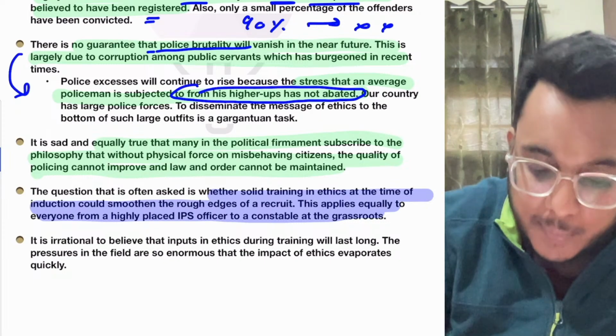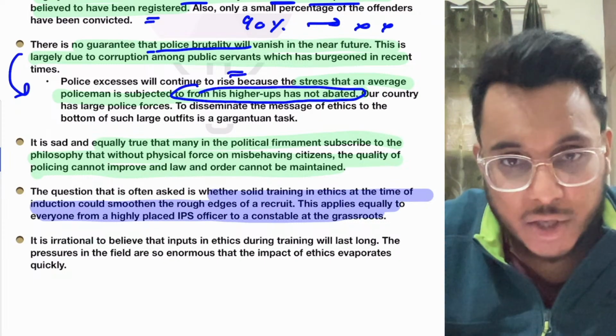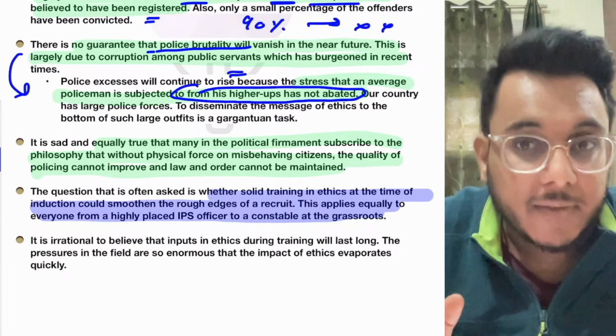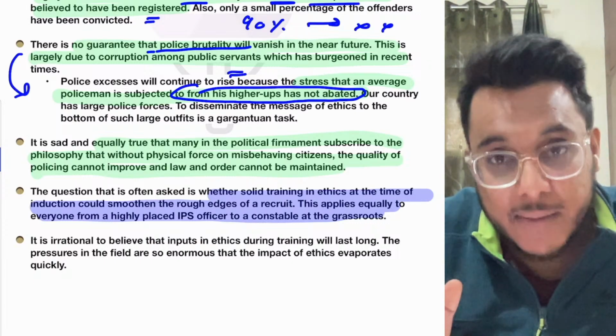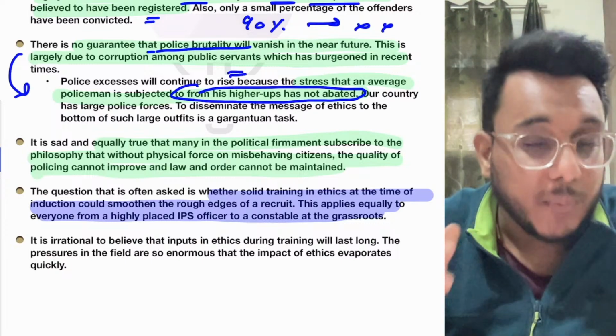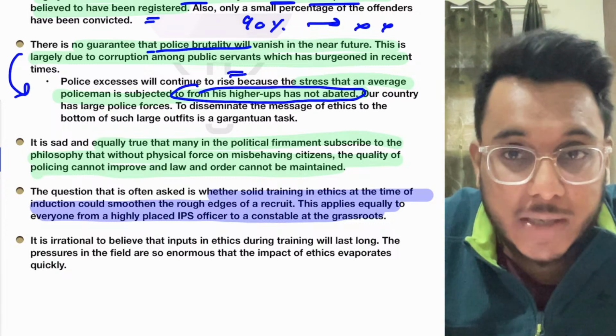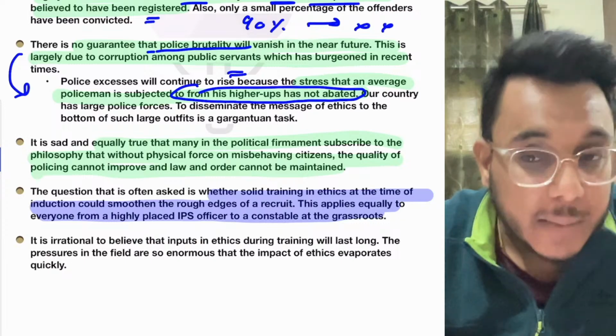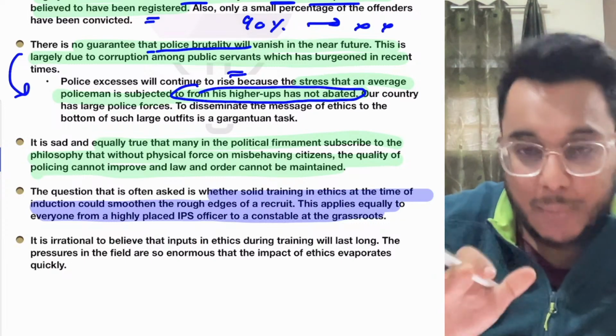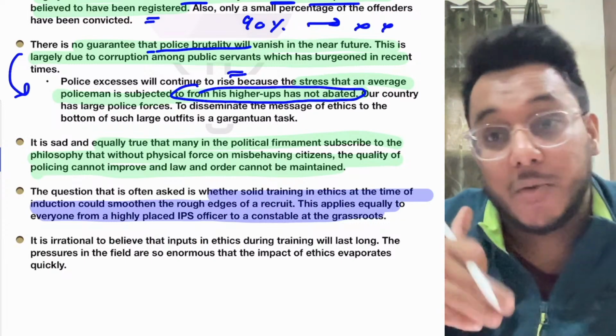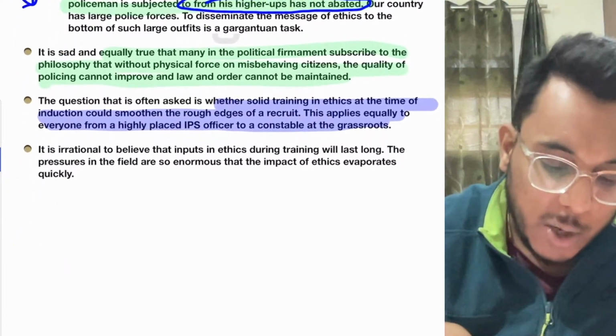Now see this thing, police personnel are being pressured, work pressure is there, then political interference is there, and many number of times the political people, the people who have the power, use police as a weapon to discipline certain types of people. So till the time this pressure is not eased, you cannot expect policemen to behave humanely.